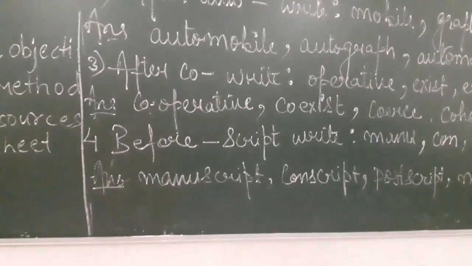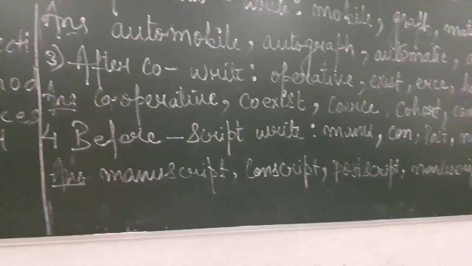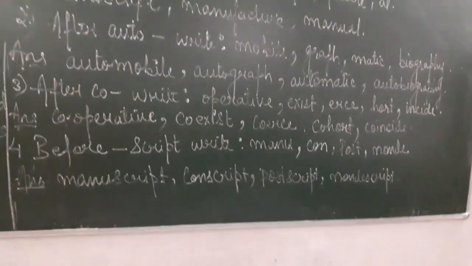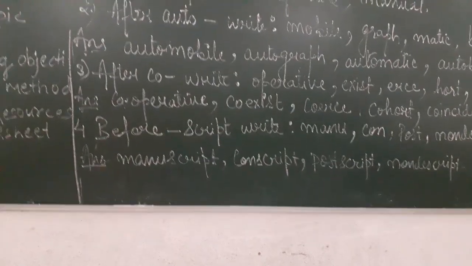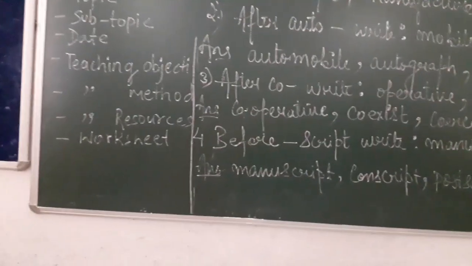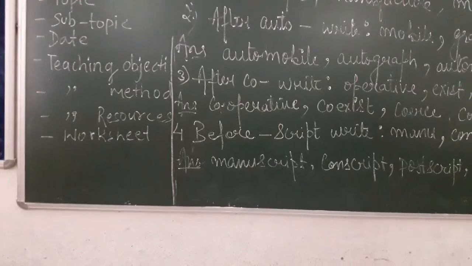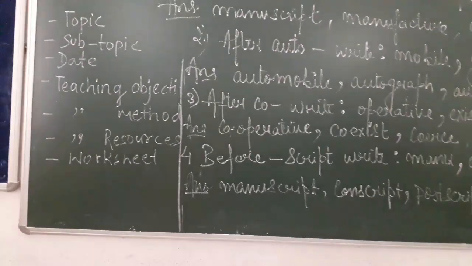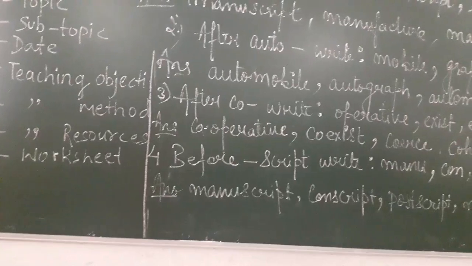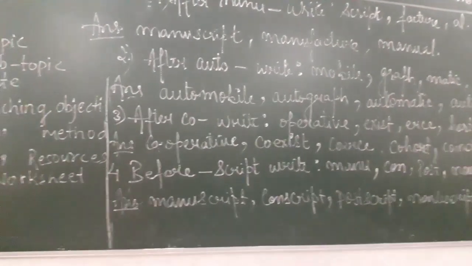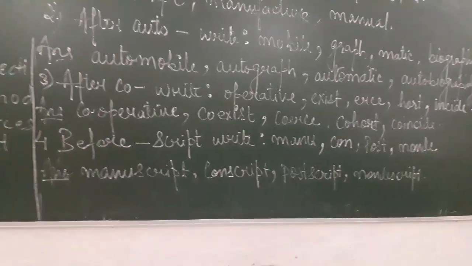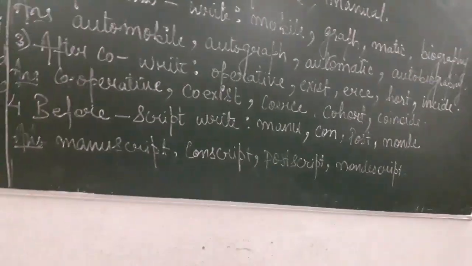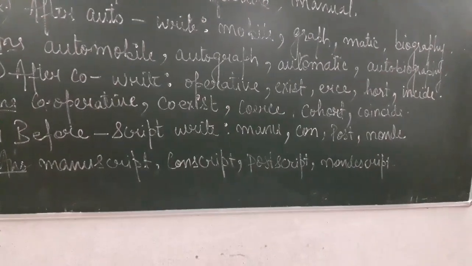Now let's move to the third question. After co, write operative, exist, ers, hort, and inside. When we add operative to the prefix co, it becomes cooperative. And when the same is added to exist, it becomes coexist, ers, coerce, hort, cohort, and inside, coincide.